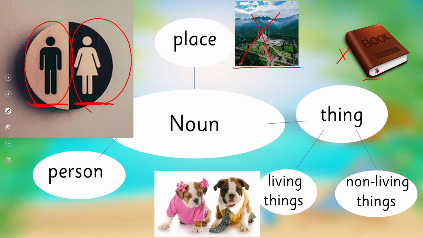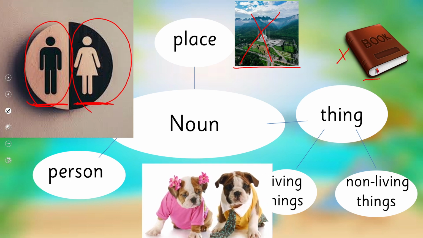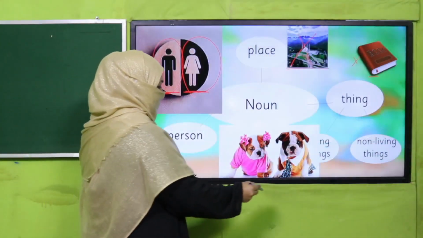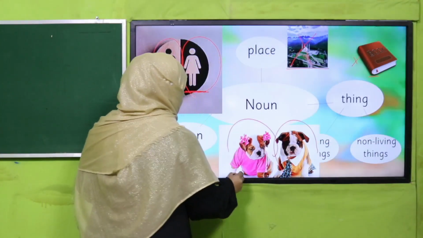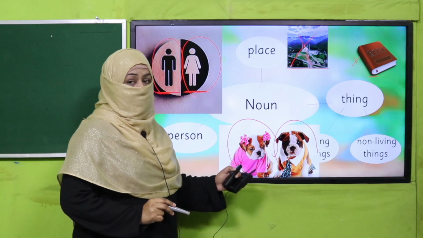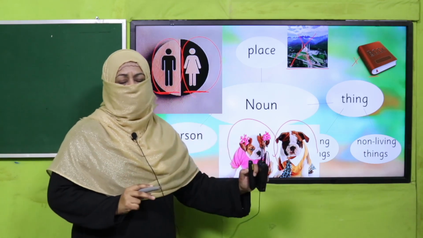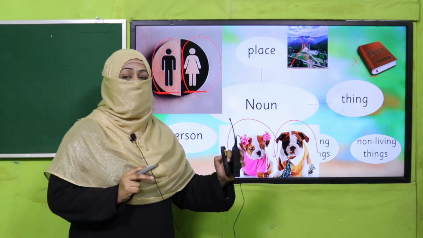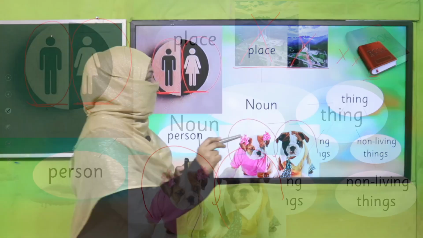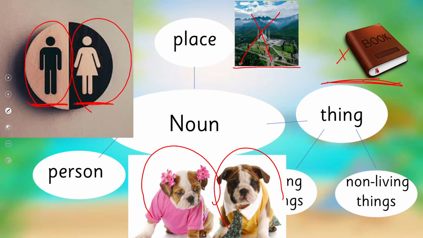Likewise, most of the living things have gender, male and female. Now, my dear children, this is what we know. A male naming word is masculine, a female naming word is feminine. But non-living things which don't have any gender, they are called neuter gender. What are they called? They are called neuter gender.